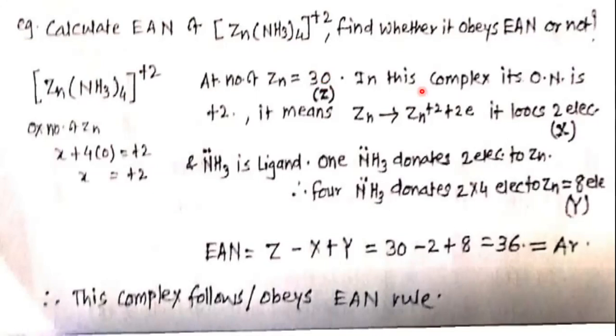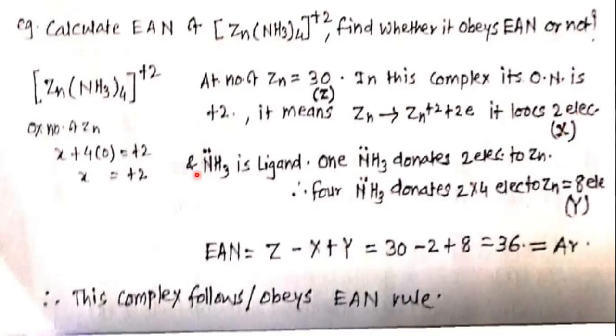In this complex, the oxidation number of the metal is plus 2. It means Zn gives Zn2+ by losing 2 electrons, so X is equal to 2.